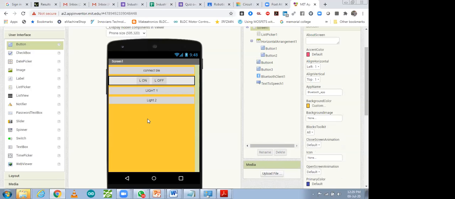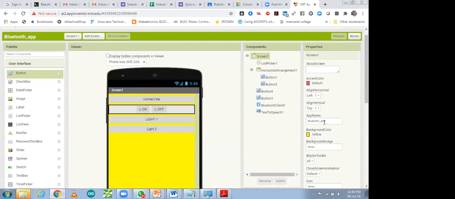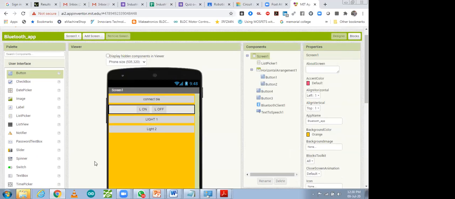Okay. That background color also you can change. This one is my background color. You can make it customized with gray, orange, blue, white, yellow, or you can make it pink. That is your choice, which color you want to make it. This one is orange. Okay. So these are the setup, meaning these are only the graphical user interface, how you want to make the GUI in your app. That is very simple. There is nothing big. Just drag and drop like this, and you can do it.